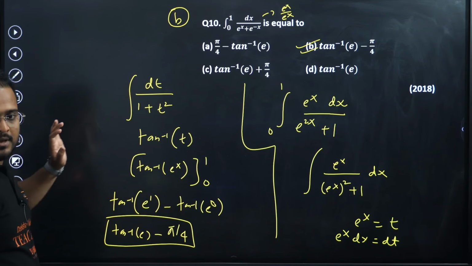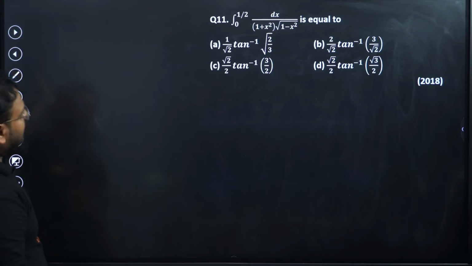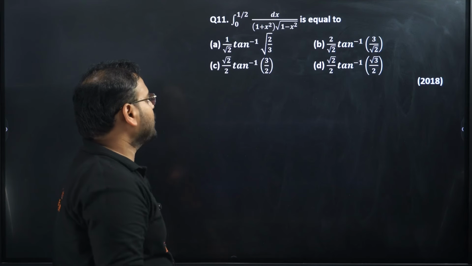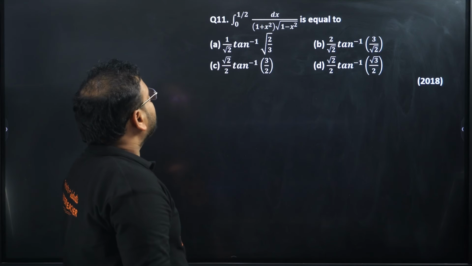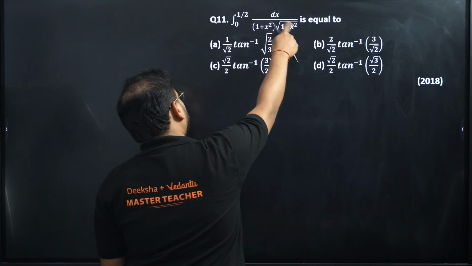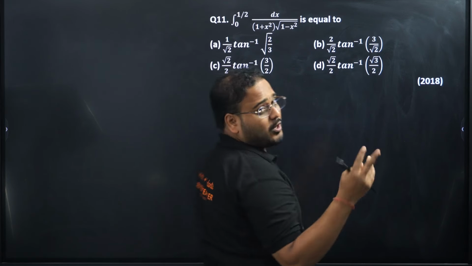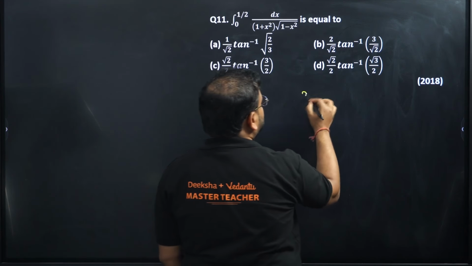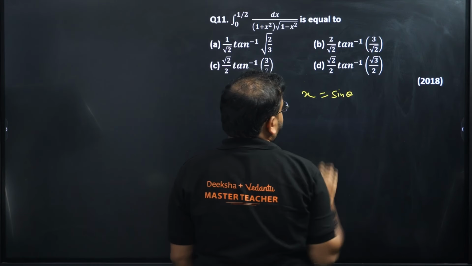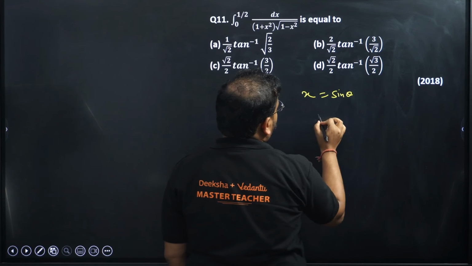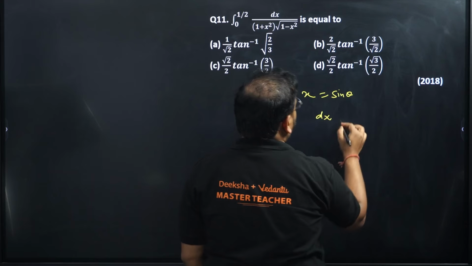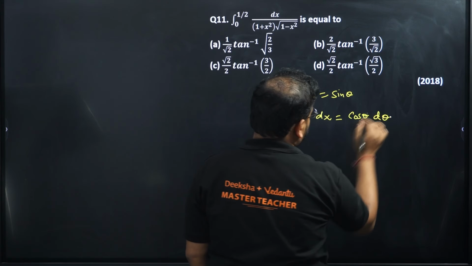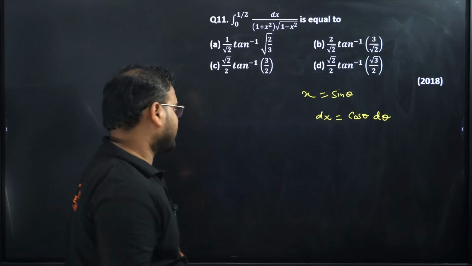Next we're going to deal with question number 11. Integral from 0 to 1 by 2 of dx upon 1 plus x times square root of 1 minus x square is equal to what? Okay. So I have a root in this format. Of course, I need to use sine or cos only, because 1 minus sine square will become cos square, and then I can get rid of the root. Let's try this. x equals sine theta. Then dx will be equal to cos theta d theta. Okay, correct? All right, sir.